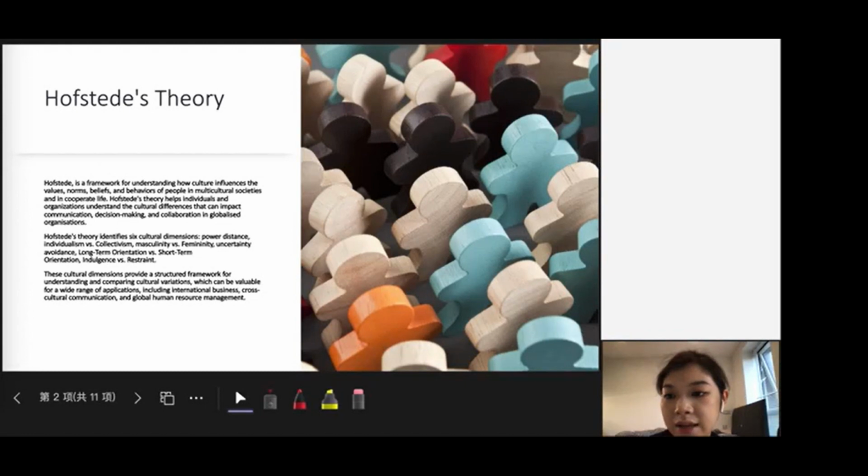The third one is individualism. This dimension examines the relationship between individuals and social groups in a culture. Individualistic cultures emphasize individual freedom and autonomy.